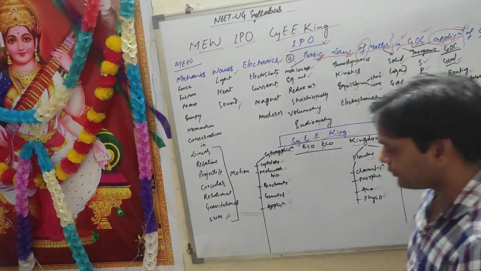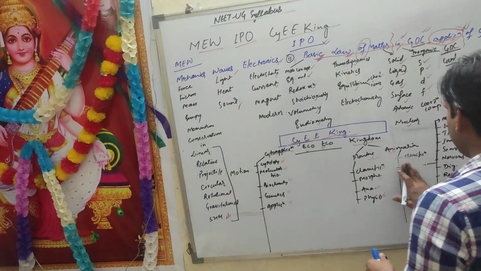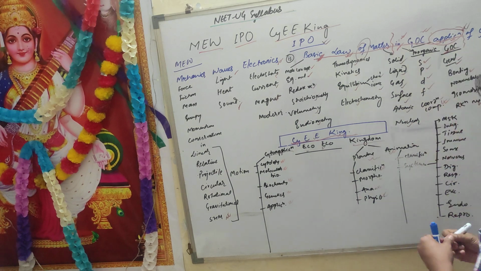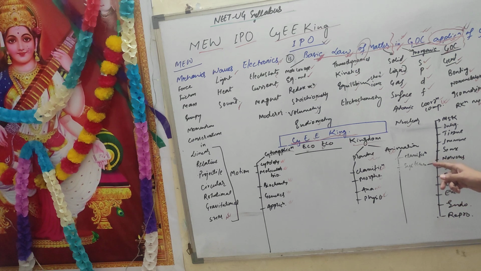Under Animalia it comes classification and systems. Systems means human physiology. Under classification, we will discuss the subheadings in a separate video. But in systems: musculoskeletal, integumentary meaning skin, tissue system, epithelial, connective, muscular, nervous, immune system as a separate topic, sense organs, ear, eye, nervous system, digestive, respiratory, circulatory, excretory, endocrine, reproductive.